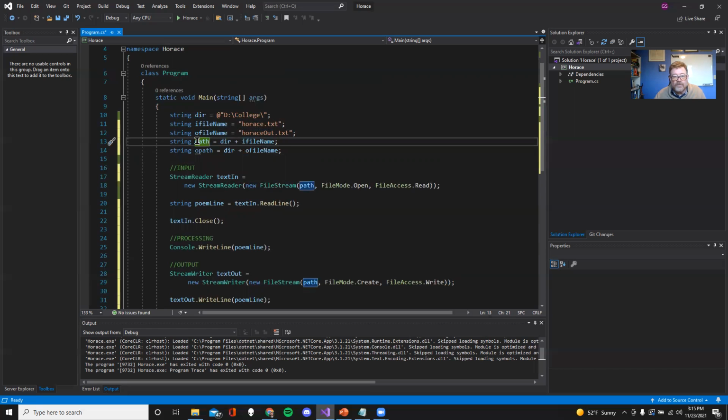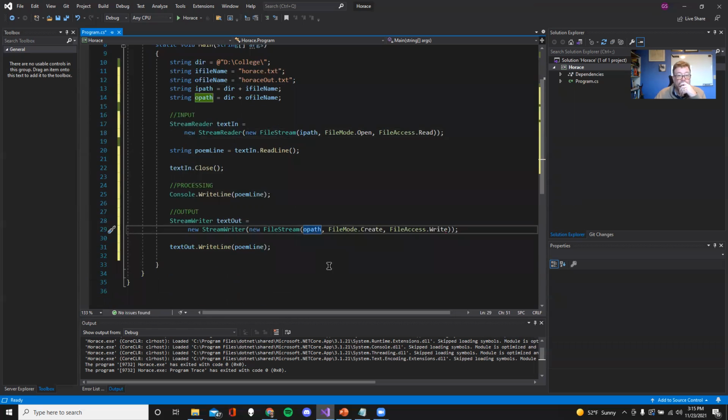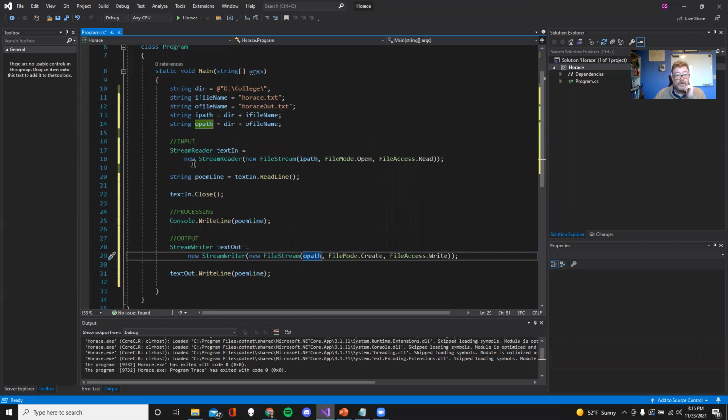Okay, this path is only used once, right? You know what? I'm going to do this manually. I'm going to go iPath, O path. All right, so now I'm relatively confident I'm not going to blow up my file. So I got an input and an output. I'm going to run it.